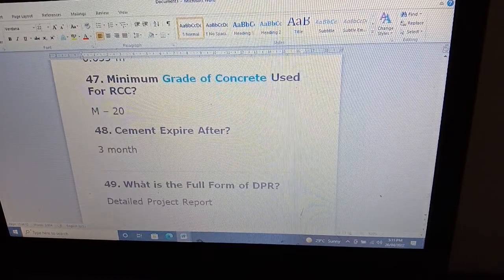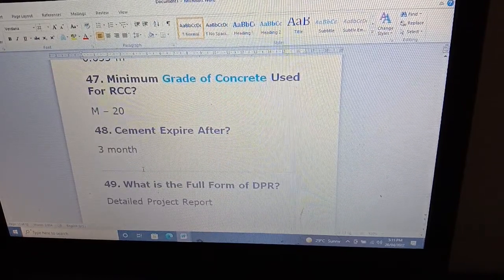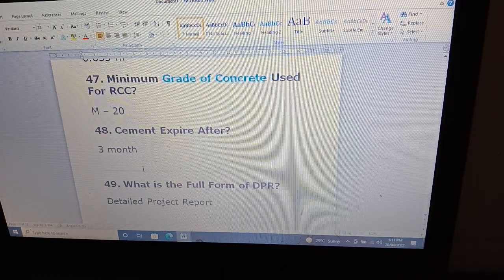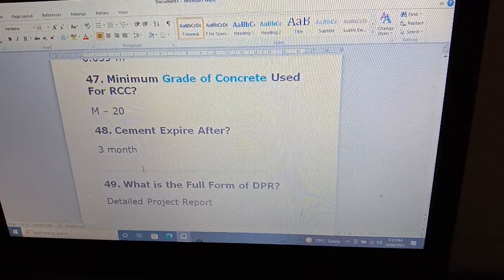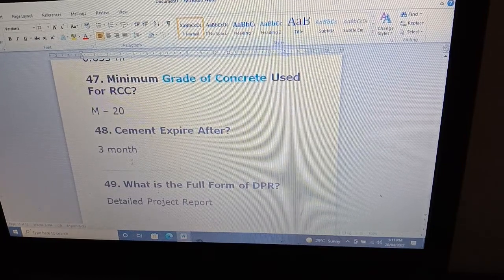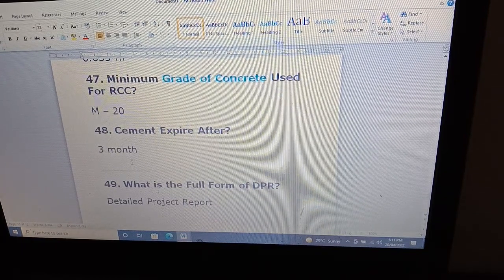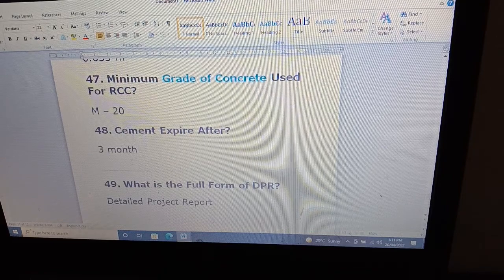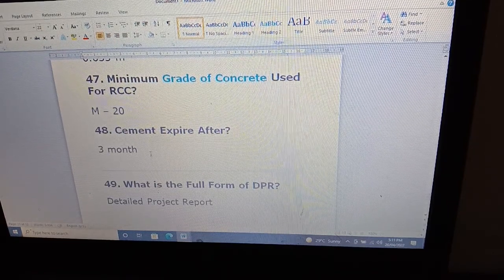Cement expires after 3 months. After 3 months, you cannot use cement. And when you store cement, it should be in a proper place where moisture does not come. And this is another topic we will discuss in another video.